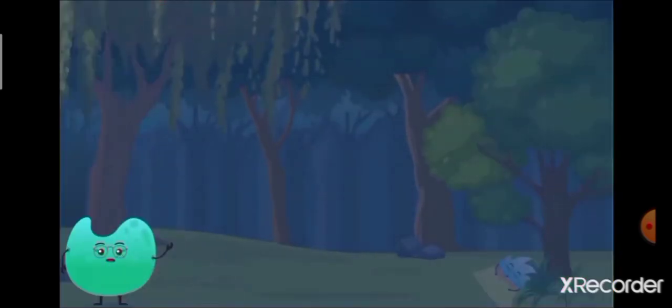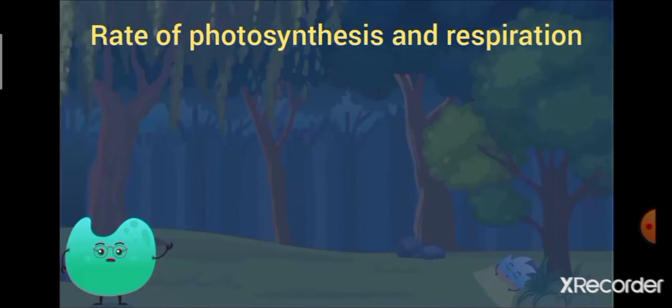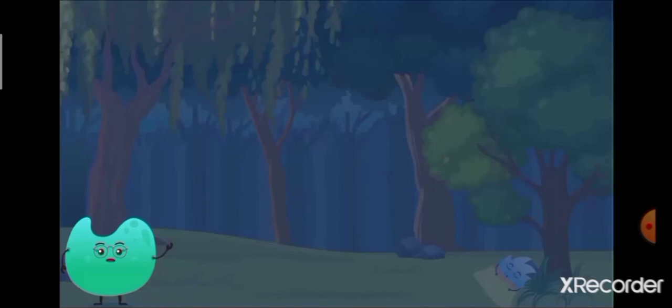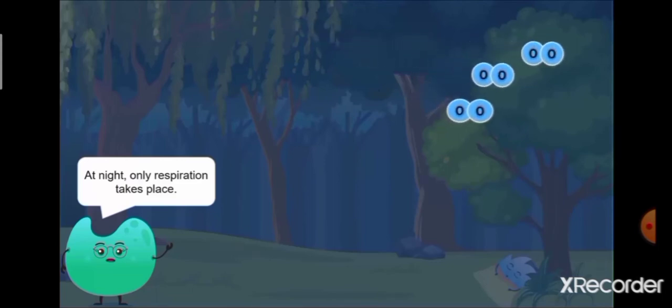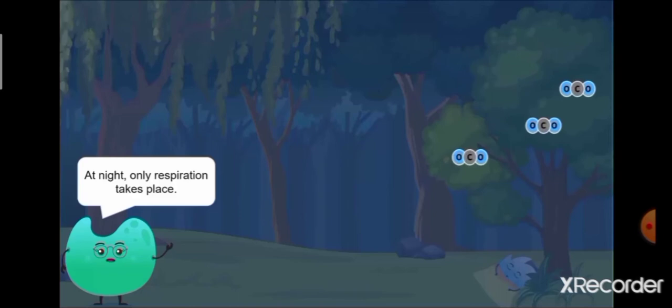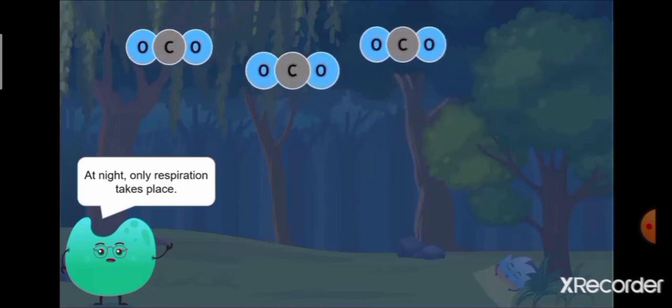Now, let us have a look at the rate of respiration and photosynthesis during the day and night. During night time, as there is no sunlight, plants only respire. That means they take in oxygen from the environment and release carbon dioxide into the environment.